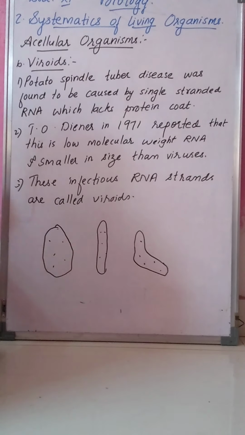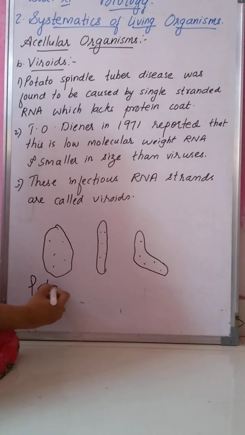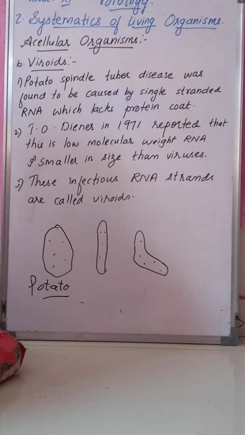Now what are viroids? So this is a normal potato. In potato, a disease was found to be caused by single stranded RNA which lacks a protein coat.